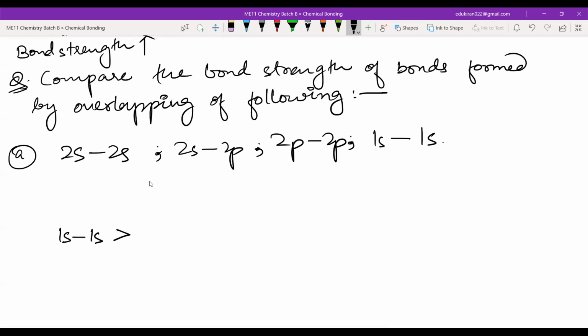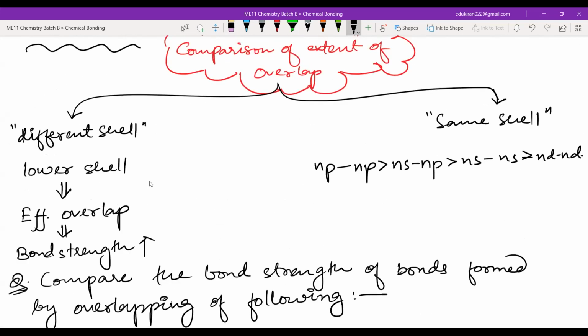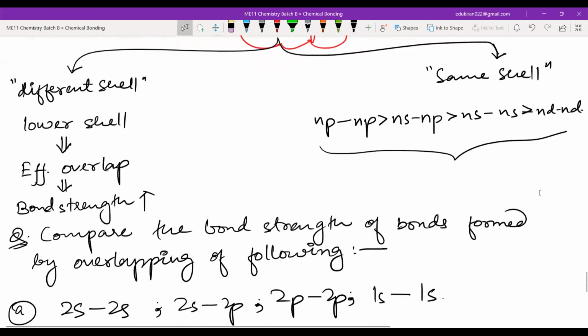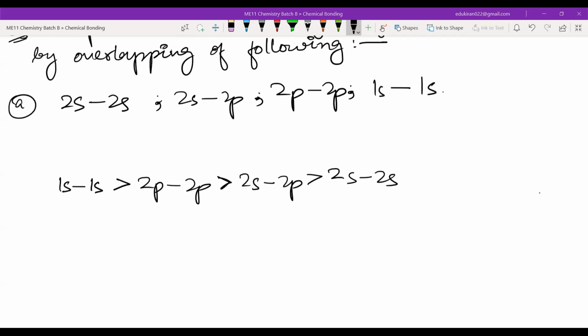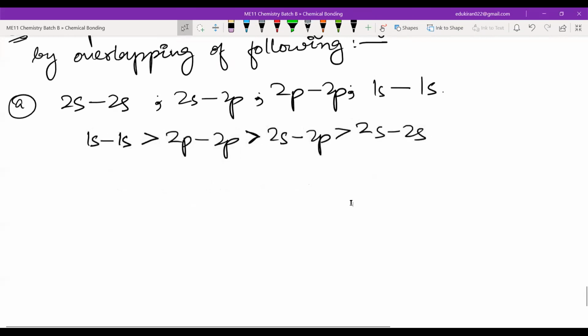So see the order which I have given, ns np np, this order here, and from there you will tell me which is the strongest. Which will be the strongest? 2p 2p, very good. And after that 2s 2p, very good. After that 2s 2s, very good. Did the others understand? Yes or no? Okay, all of you got this? Very good. So this is how you compare the bond strength if you are given some subshells.